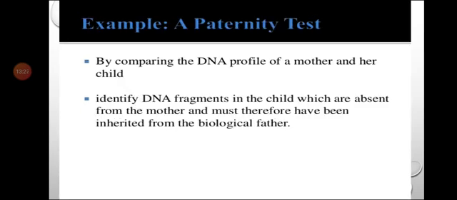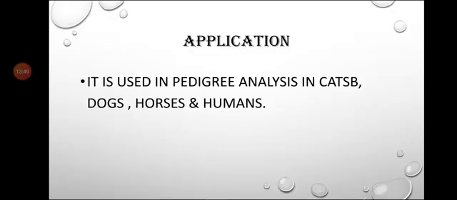I will give you one example. By comparing the DNA profile of a mother and her child, we identify DNA fragments in the child which are absent from the mother and must therefore have been inherited from the biological father. So it is very helpful for finding the father or mother or both. The next application is that it is used in pedigree analysis in cats, dogs, horses, humans, etc.